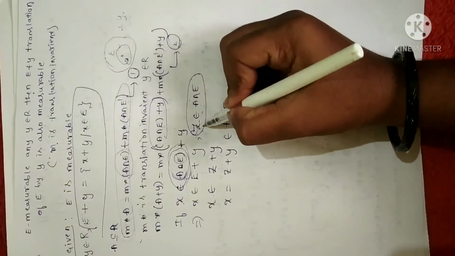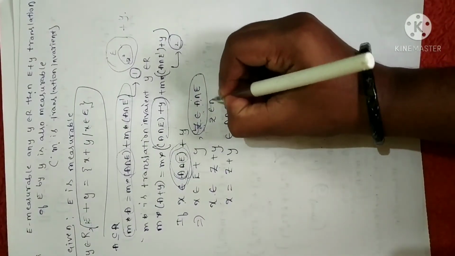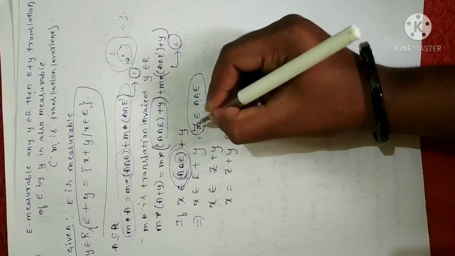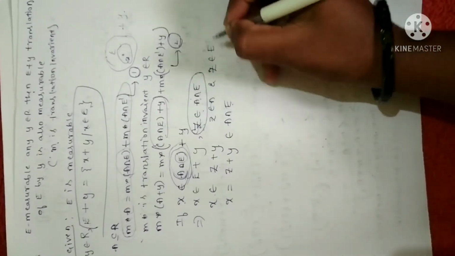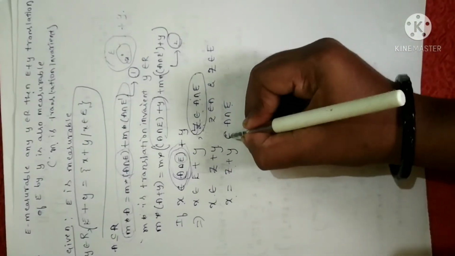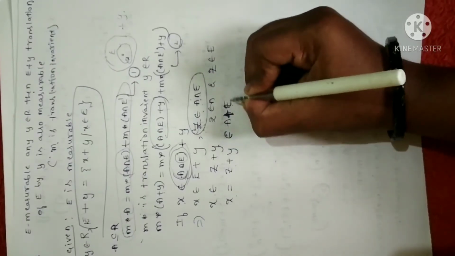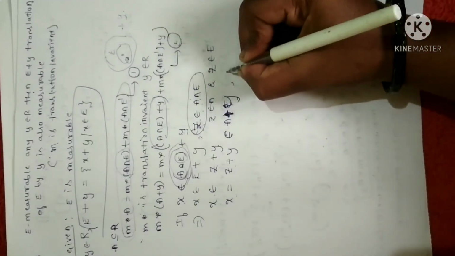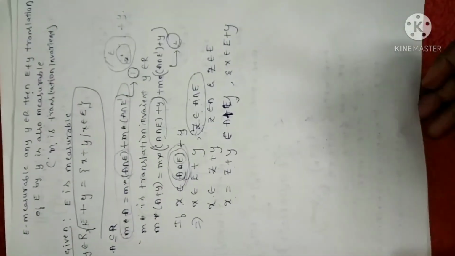So here what I have assumed is Z belongs to A intersection E. Meaning, Z belongs to A intersection E is none other than the common element. So Z will be in set A and Z is also in set E. Fine. So I can write X is equal to Z plus Y as it belongs to A plus Y, and I can write X belongs to E plus Y.